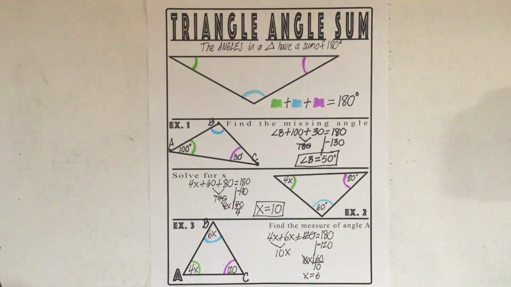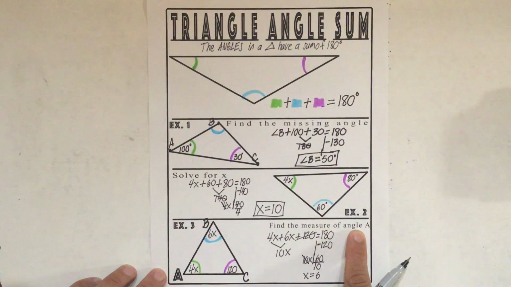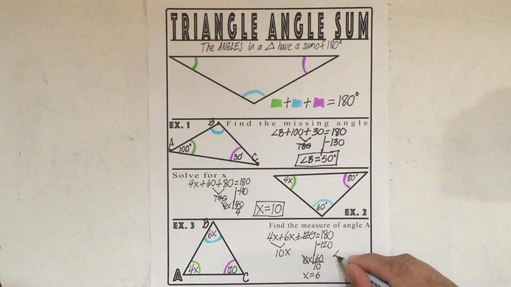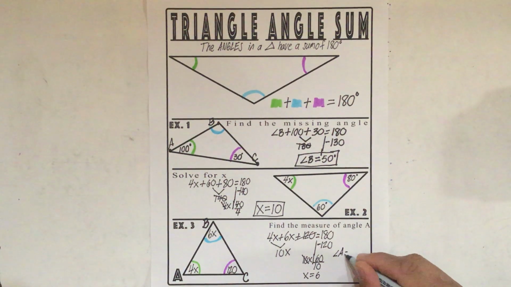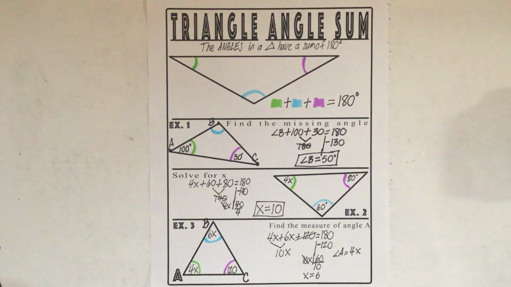Now, we're not done quite yet. Because remember, example 3 says find the measure of angle A. How much is angle A? Well, angle A is 4x. So let's say angle A is equal to 4x. But wait a minute. I have x. I know what x is.